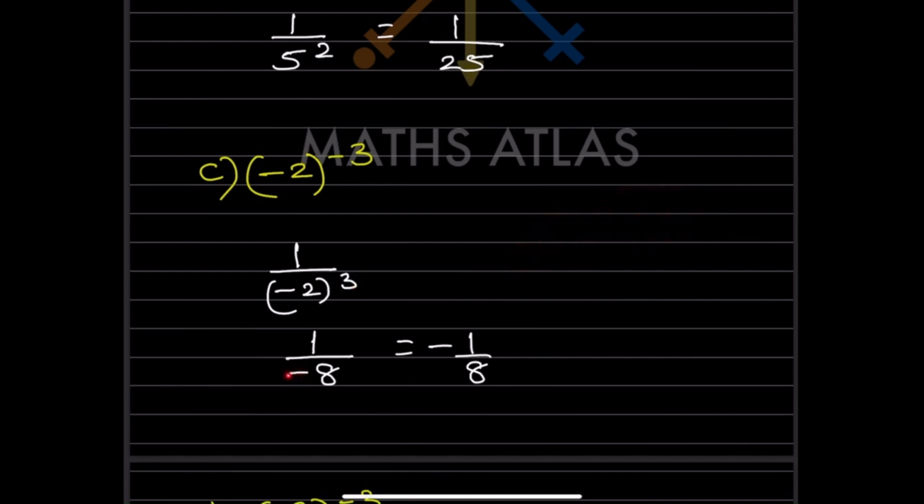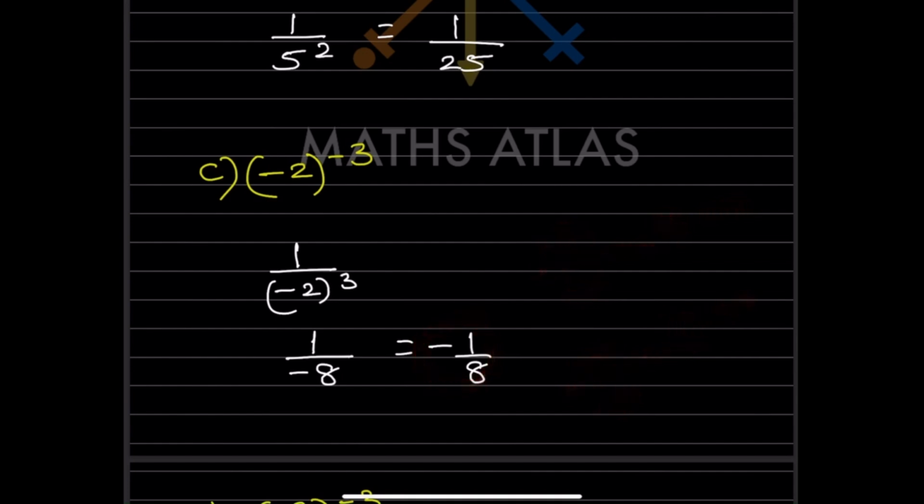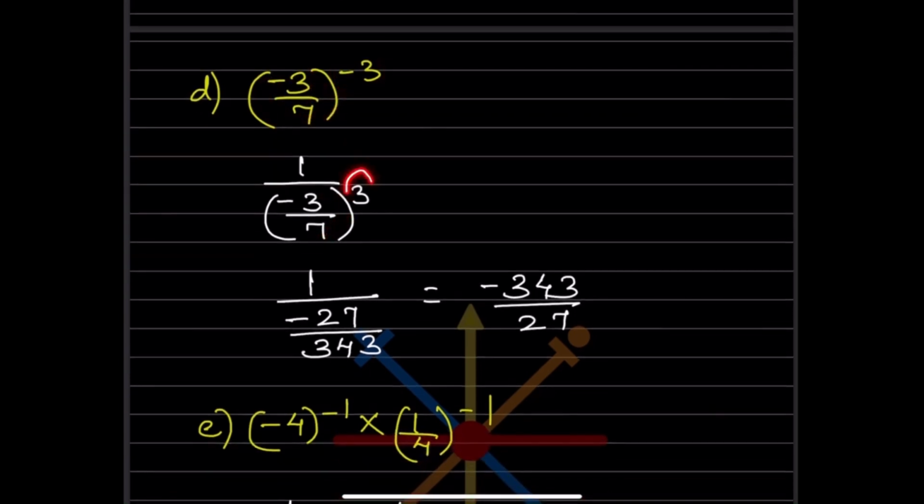So now see here, this is negative in the denominator, but that can also be written in the numerator. Whenever we have positive divided by negative, that is going to be negative, and whenever we have negative divided by positive, that also is going to be negative. So we can also write it this way. Now again we have to make this exponent positive. So this will be 1 by, this will be the same. So now this is positive.